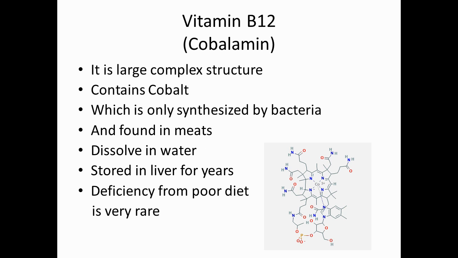Next we'll see vitamin B12 or cobalamin. It is a large complex structure, as you can see in the picture, that it has lots of oxygen and hydrogen bonds in it, and it can dissolve in water more than other vitamins. It contains cobalt, which is only synthesized by bacteria. That's why vitamin B12 is found in meats, or you can say animal products, and it is stored in the liver for many years in our body. That's why getting deficient in it is very rare.